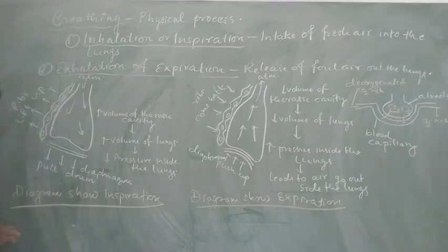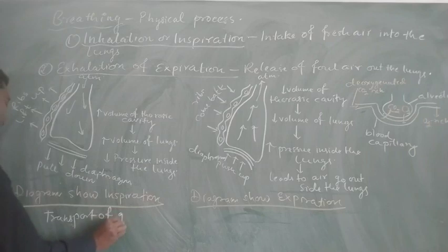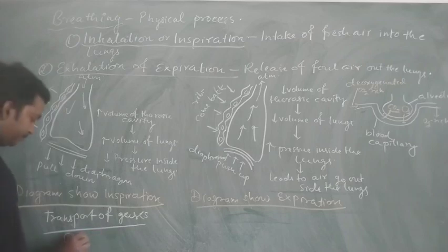The transport of gases. So first of all, transport of oxygen.